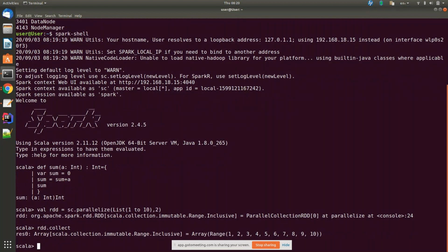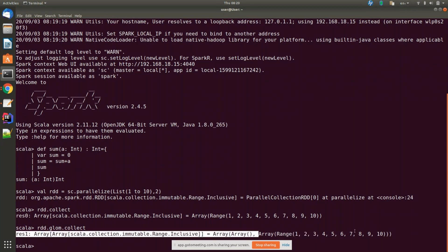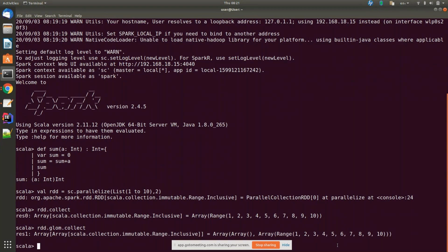You have this. Now rdd.glom.collect. Check, only one partition. I mean, all the data is in one partition. You have taken 1 to 10, so it's like a range you have taken. That might be the reason.